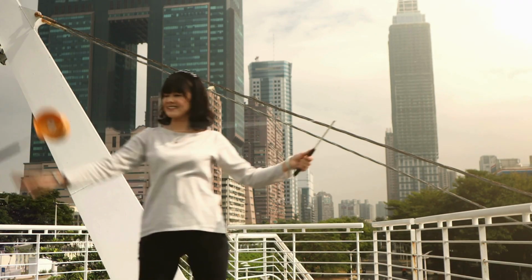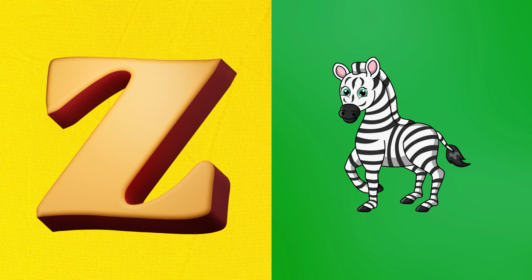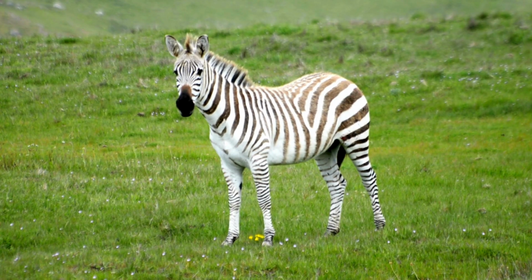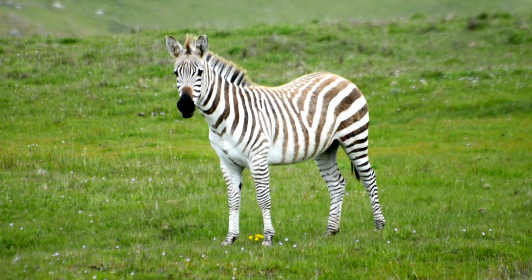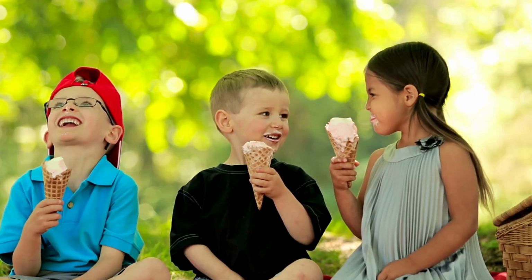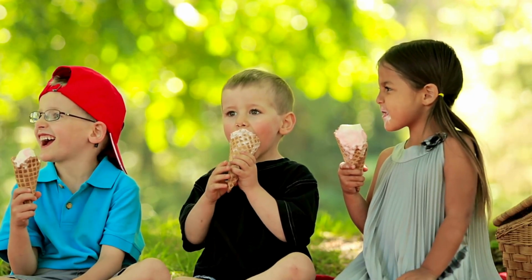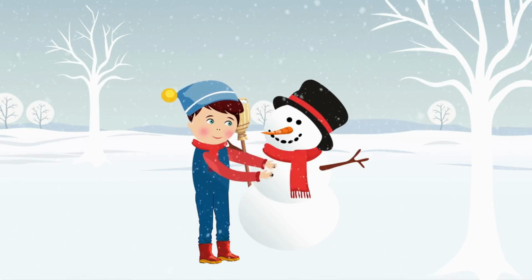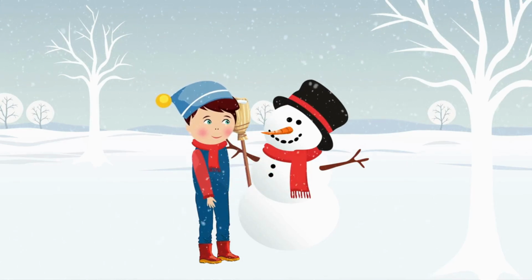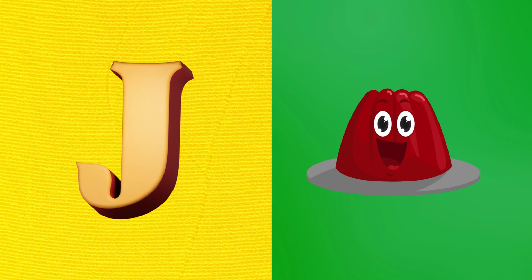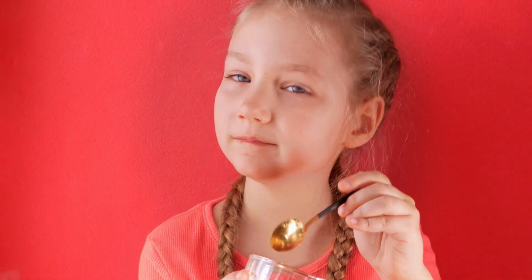Kid plays with the spinning yo-yo. Z is for zebra, zebra trots by. I is for ice cream. Hats fall gently on a kid. Kids enjoy carnival cups. J is for jelly, wiggly jelly dance.